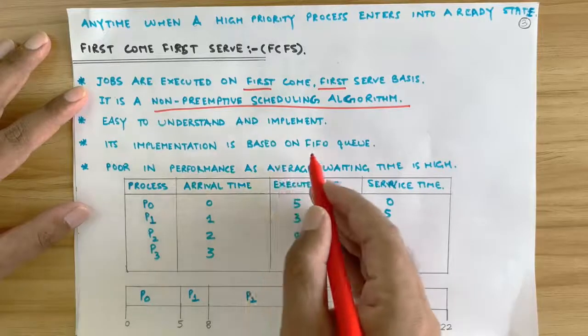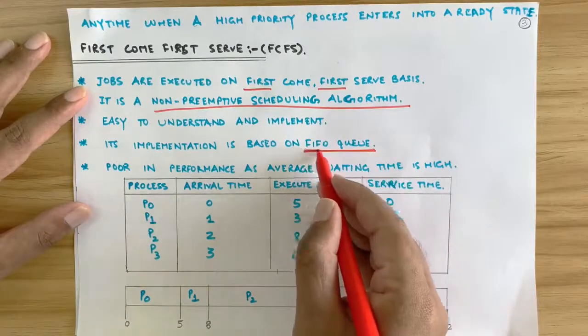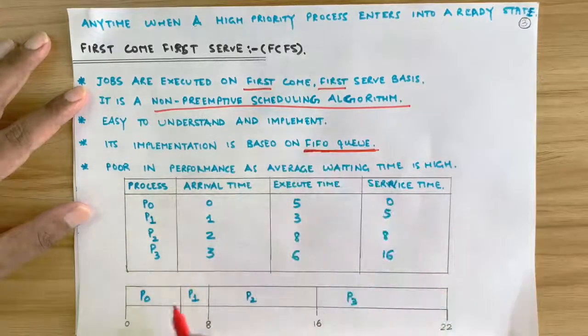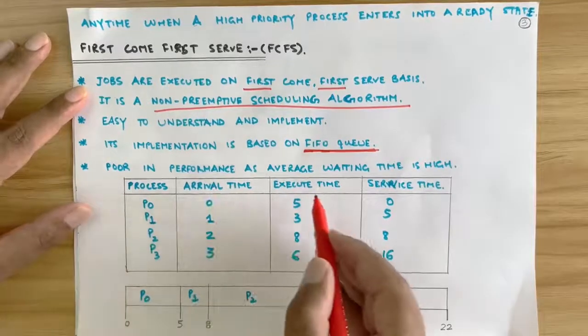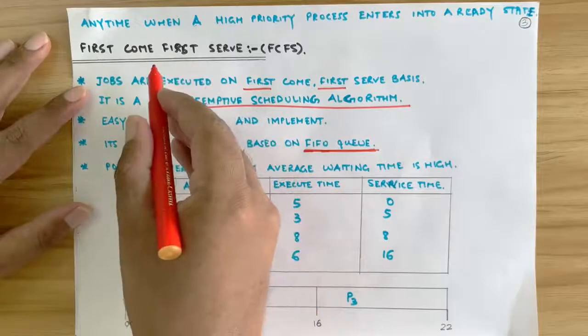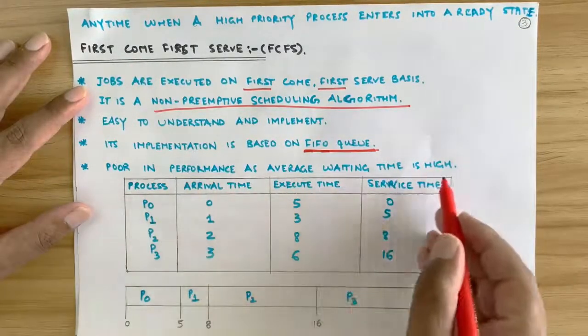Its implementation is based on FIFO queue. What is FIFO queue? First in first out queue, right? The process which arrives first exits first, right? First in first out. Now poor in performance as average waiting time is high. This scheduling method is poor in performance because the average waiting time is quite high.